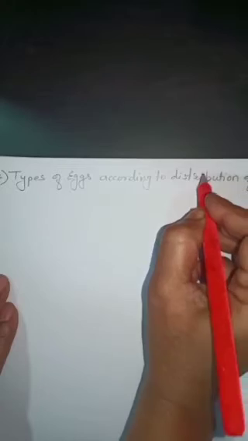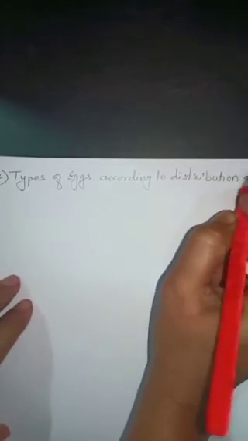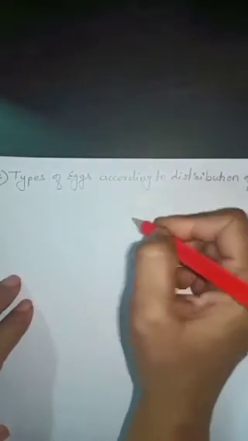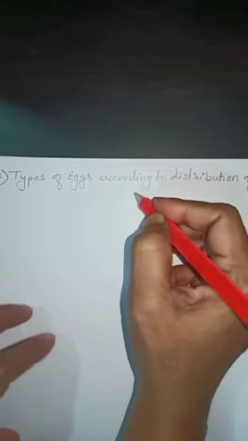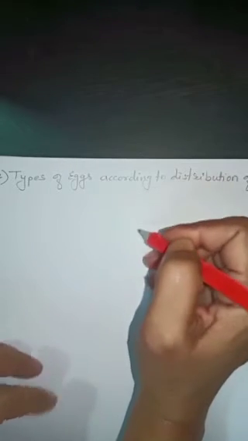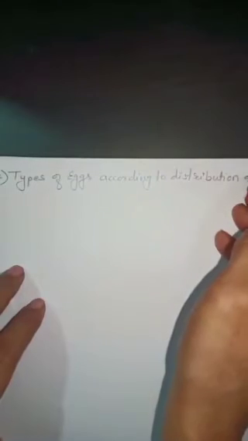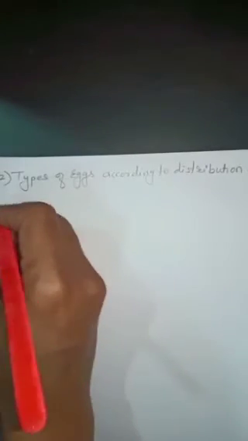Now, what is meant by distribution of yolk? Whether the yolk is present in the center or in one pole of the egg, or it is uniformly distributed. Therefore, these are known as types of eggs according to distribution of yolk.